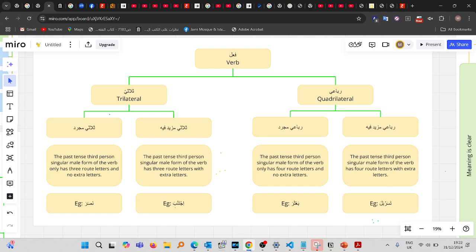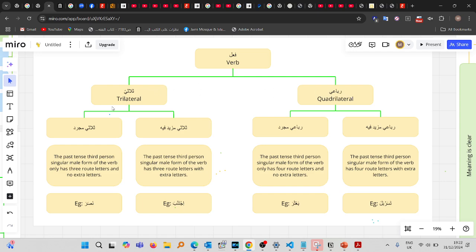This is our third lesson on our study when it comes to the field of Sarf. Last time we touched upon verbs and we categorized verbs from the perspective of how many root letters there are, and if or if not there are extra letters along with those root letters. So we said that verbs, when categorized in this manner, are either thulathi or ruba'i.